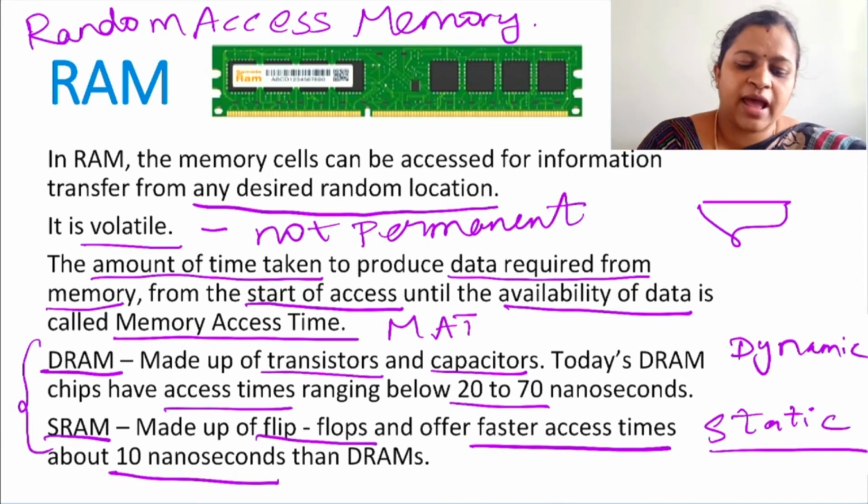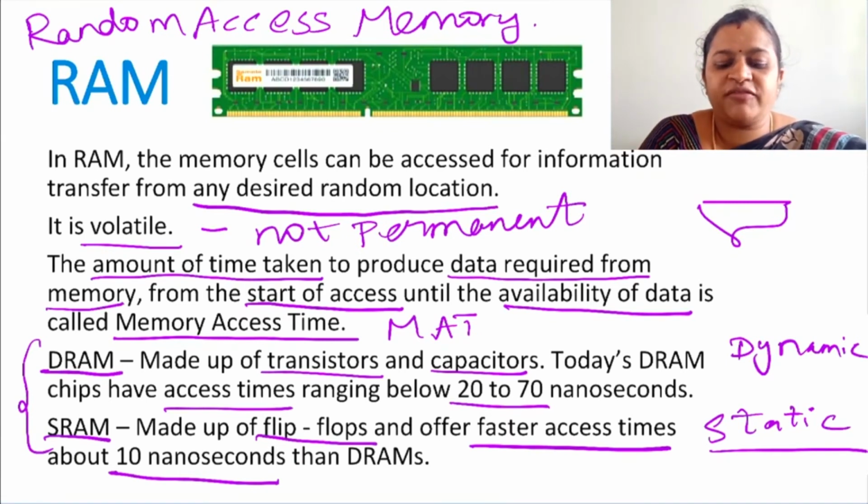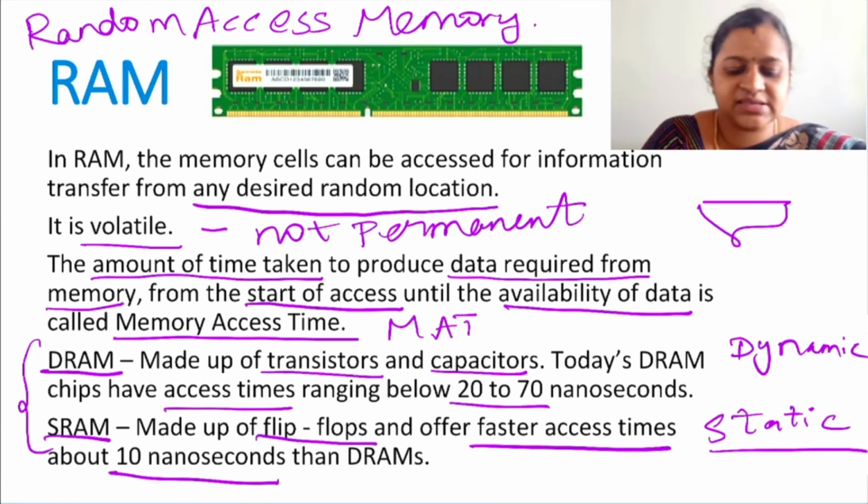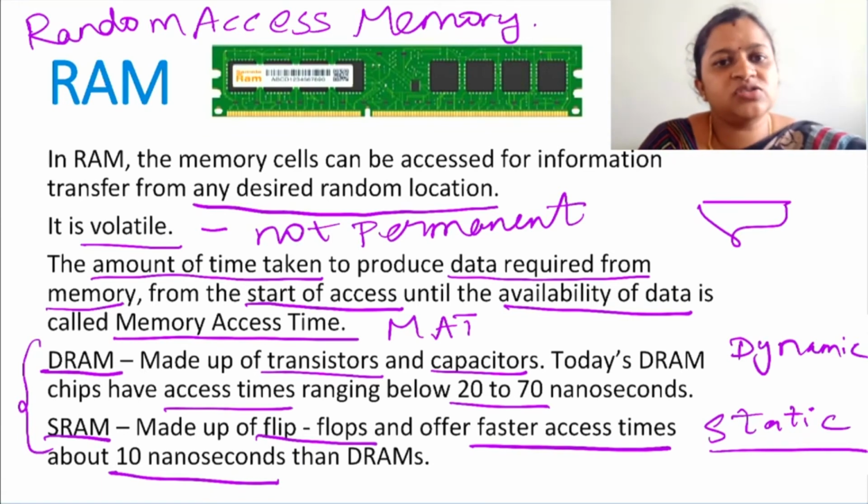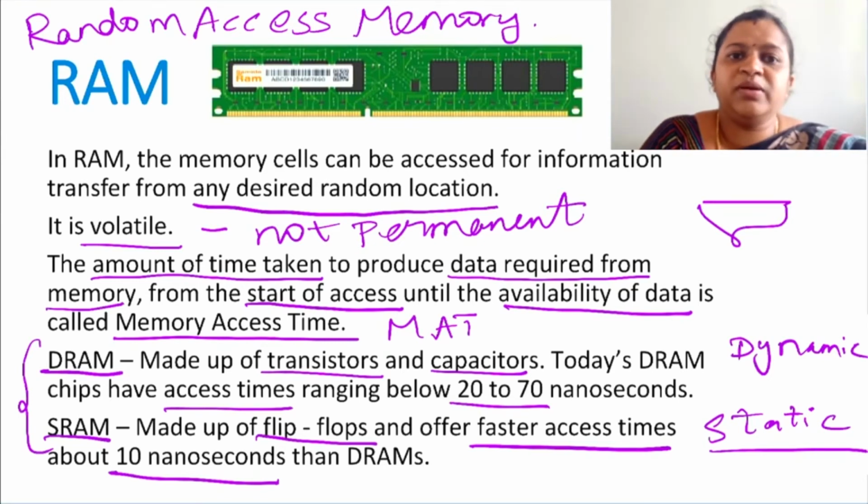So, there are two types of RAM. One is DRAM and the other one is SRAM, dynamic RAM and static RAM. DRAM is made up of transistors and capacitors. SRAM is made up of flip-flops. DRAM will take 20 to 70 nanoseconds to produce the data. SRAM will be much faster than DRAM.